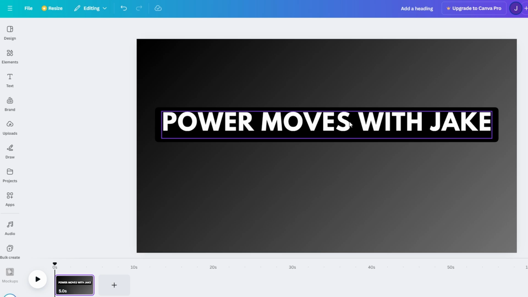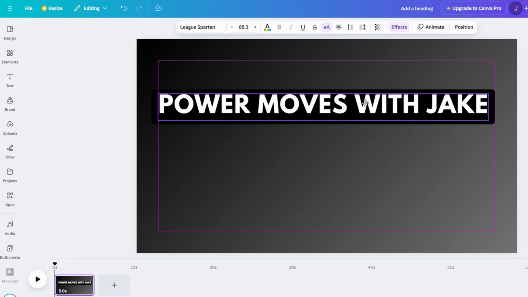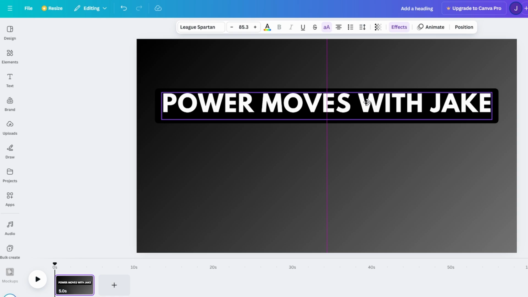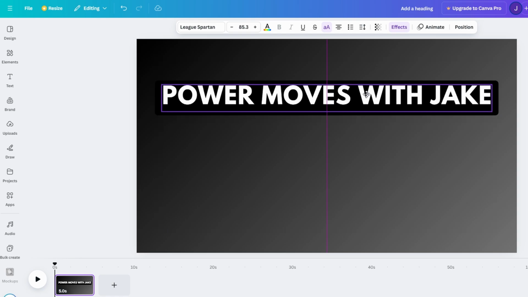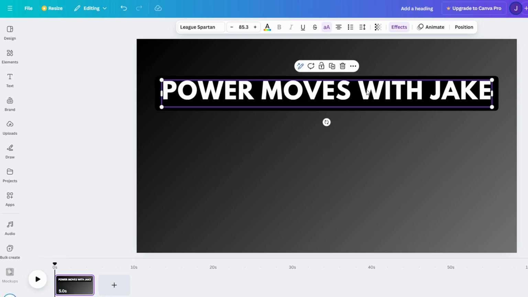Next, you'll want to fine-tune the positioning of the text. Canva makes this super easy with its drag-and-drop editor and built-in alignment guides. As you move the text around, watch for the purple lines that show when your text is perfectly centered vertically, horizontally, or both. If you're going for a balanced and professional look, centering the text is usually the way to go.